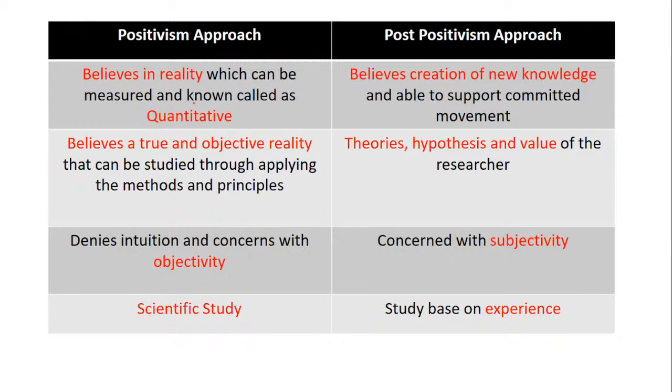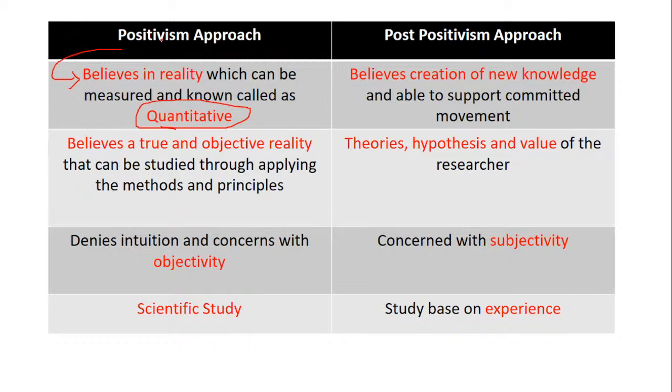So when we talk about positivism, it is something which is based on belief in reality, okay, which can be measured and known only, or it can be called as what? Quantitative. So in order to understand or to believe in the reality, we have to quantify it. That is what positivism believes in.